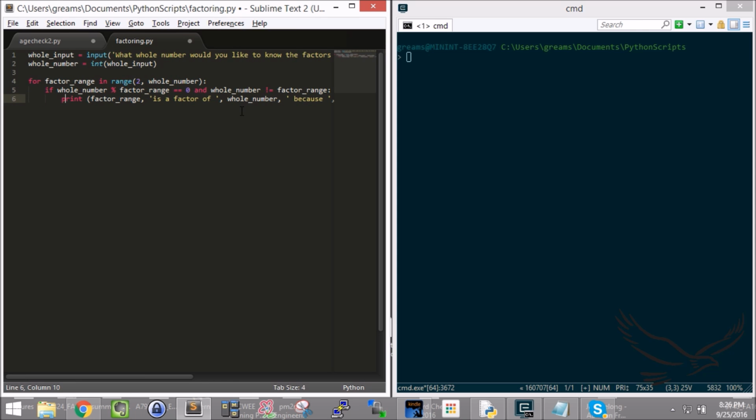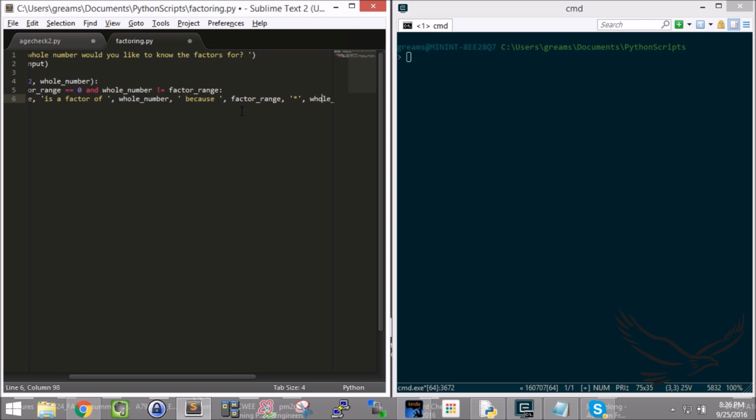So I'm saying the factor range, so 2 is a factor of 10 because 2 multiplied by 10 divided by 2, which is 5. So 2 multiplied by 5 is equal to the whole number, which in this case is 10. So if somebody inputs the number 10, the first factor it's going to look at is the number 2.